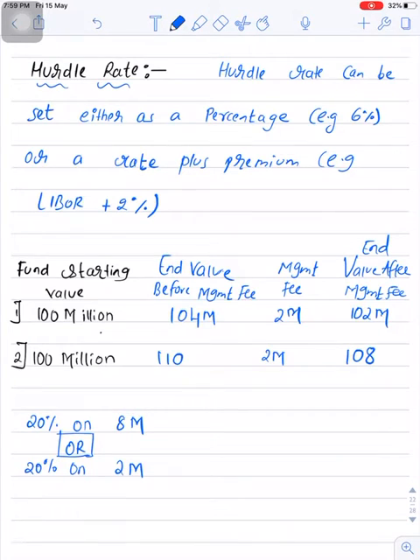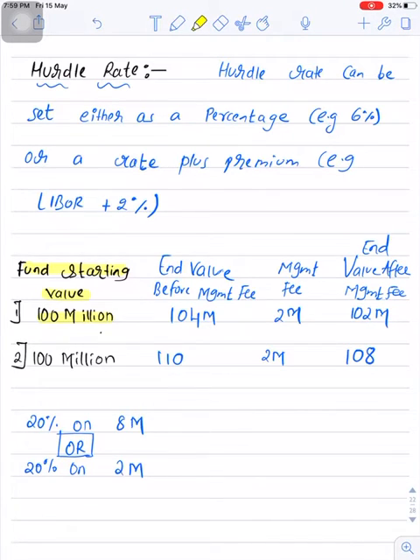Now let's discuss what is hurdle rate. So for that I have used this example. Let's say the starting value of fund is 100 million, and general partners and limited partners, they have decided that a fund should have a hurdle rate of 6%.